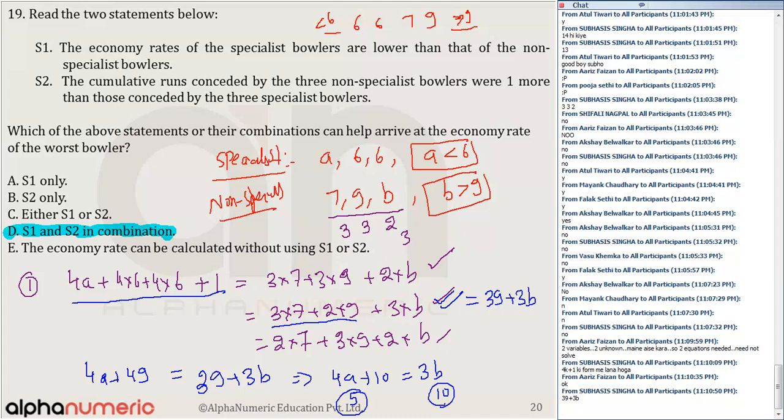So this is one answer. The economy rate A is equal to 5. It has to be less than 6, that was important, and B is also less than 6. From the remaining two cases, you will get an integral value, but that will not satisfy this condition that A is less than 6 and B is less than 6. Clear to all of you?